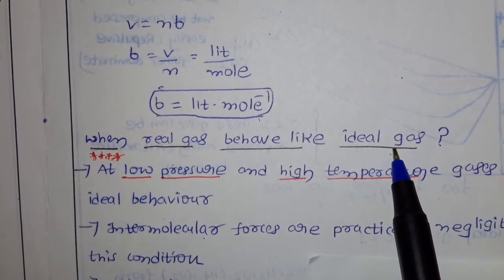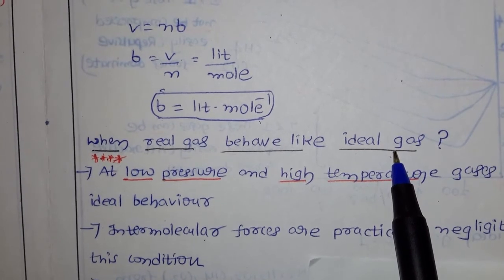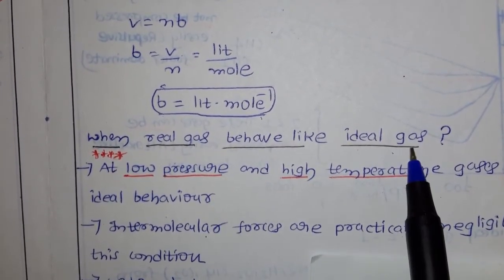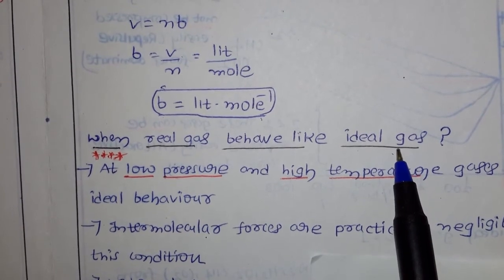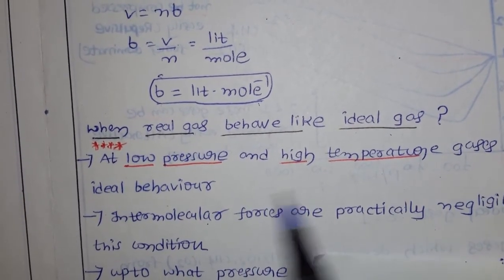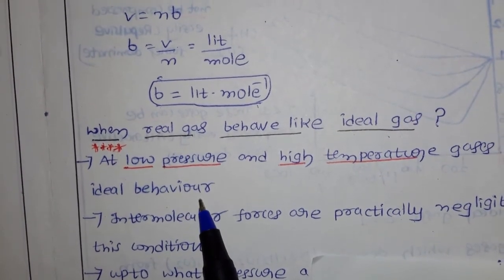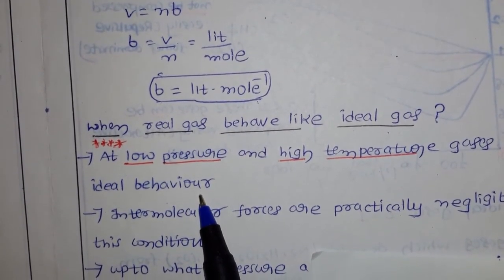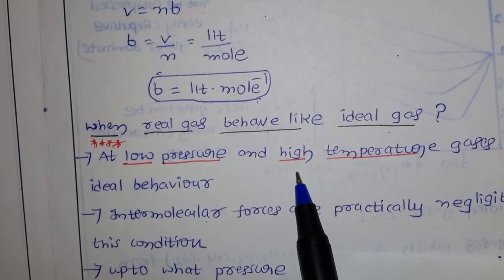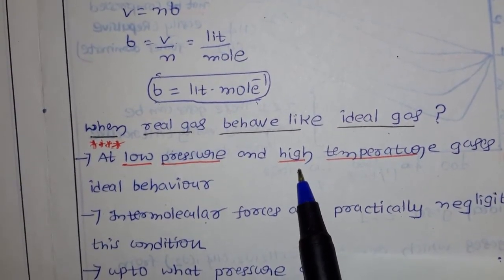But actually we don't have ideal gases. What we are discussing is that real gases behave as an ideal gas at particular temperature and pressure. That is, at low pressure and high temperature, gases show ideal behavior. When you use the PV equal to nRT equation, at that temperature and pressure our real gases behave as an ideal gas.